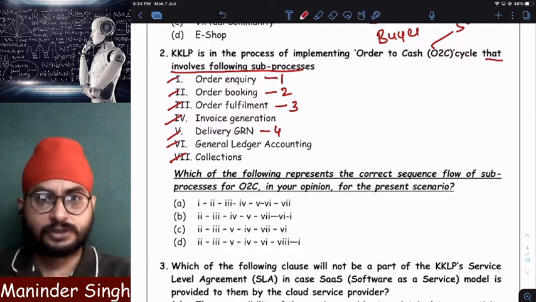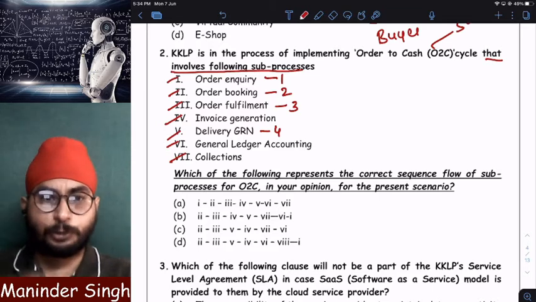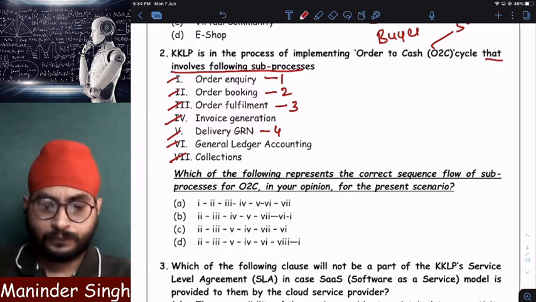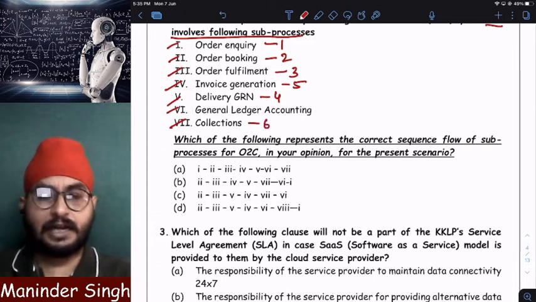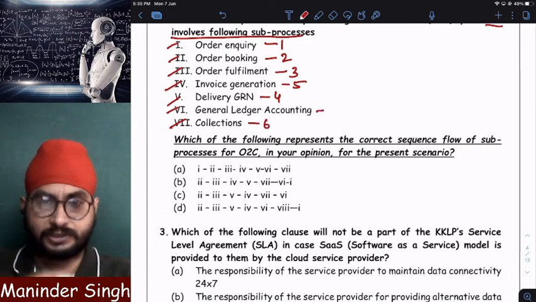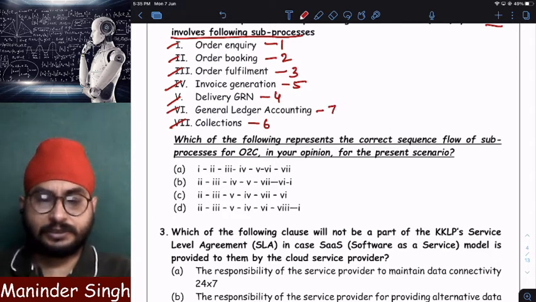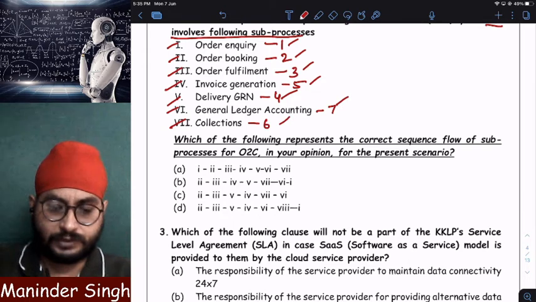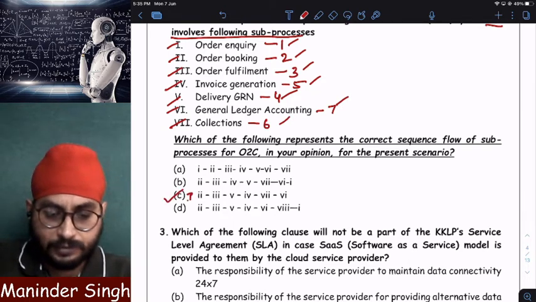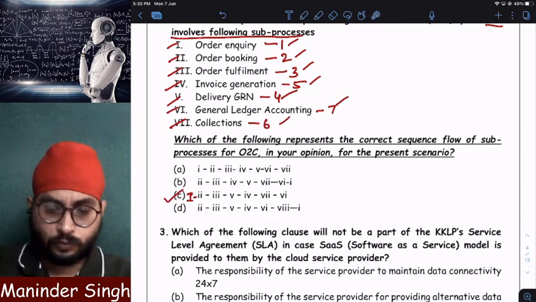After receiving the goods, after receiving the GRN, I need to give the goods to the buyer, right? For giving the goods to the buyer, I will generate what? Invoice. After generating the invoice, goods will be delivered and collections will be made. And after payment is received, I will enter it in my ledger. So the answer will be 1, 2, 3, 5, 4, 7, 6, which is option C. Here there is a typing mistake, 1 is missing here. So 1, 2, 3, 5, 4, 7 and 6.